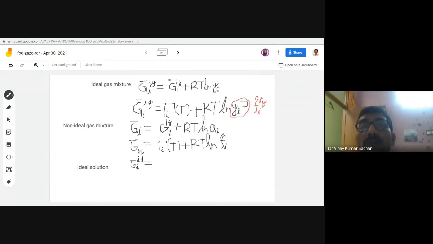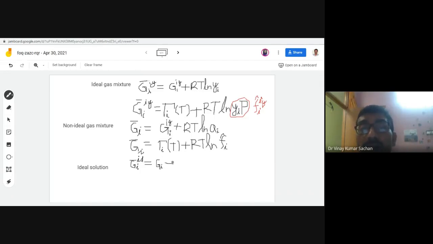And then I have to write this term. So for ideal solutions, this is slightly different because this component may not be an ideal gas. So it may be in the same physical state as the solution at a given temperature and pressure. So this is some pure component, we simply write Gi. This is not an ideal gas here.